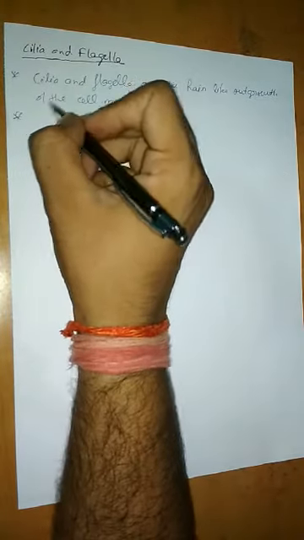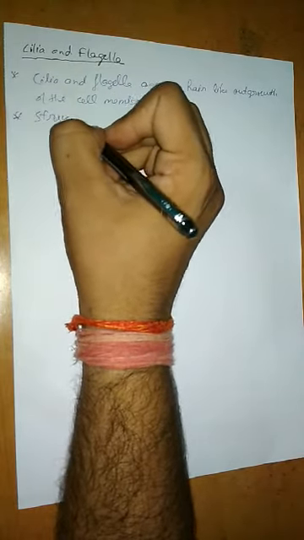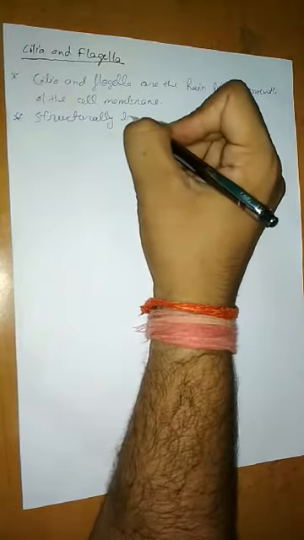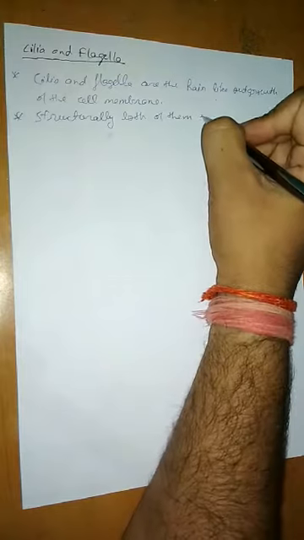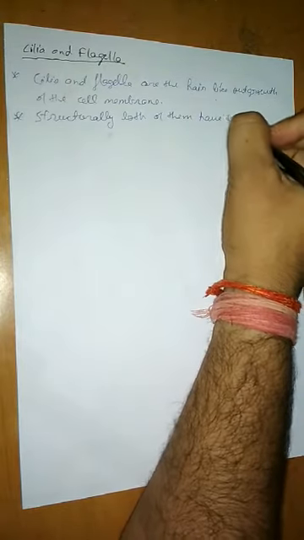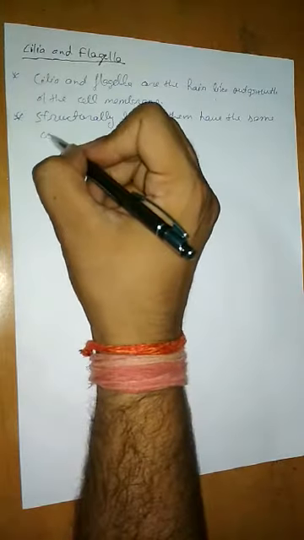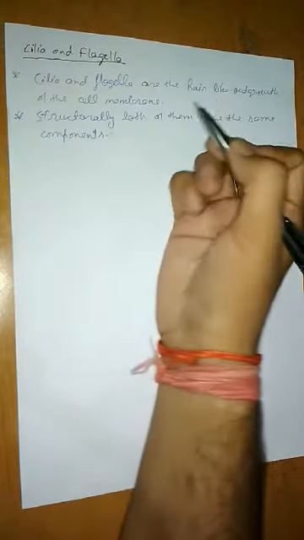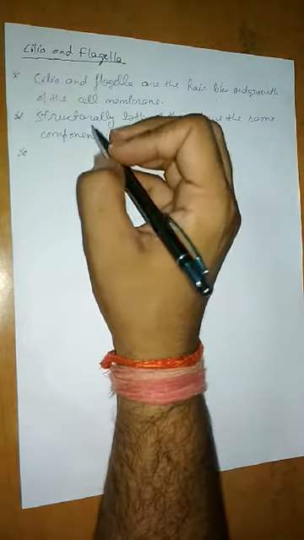Okay, structurally both of them have the same components, but still there are some differences.